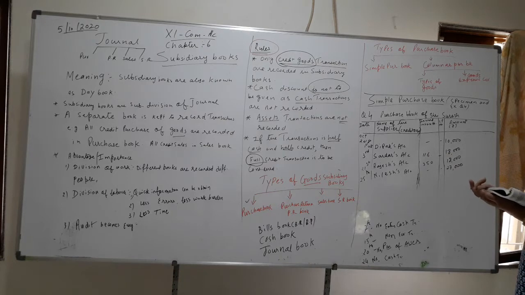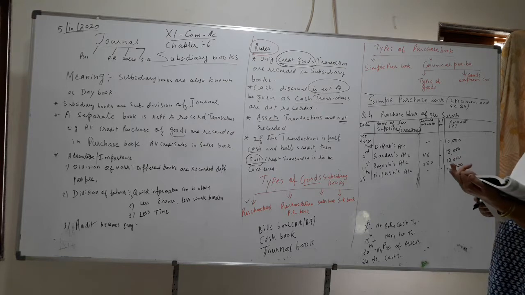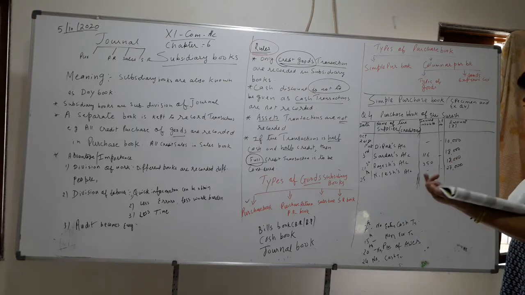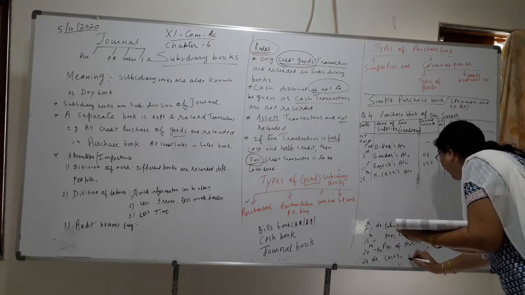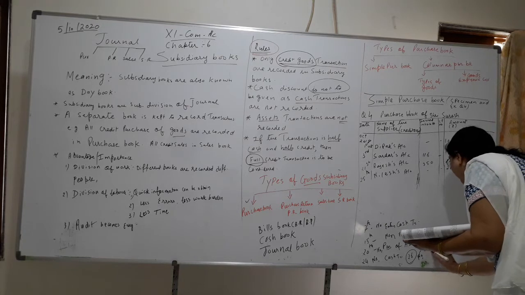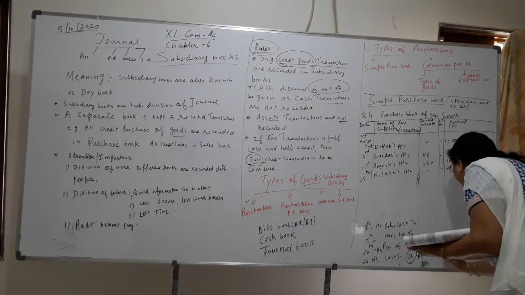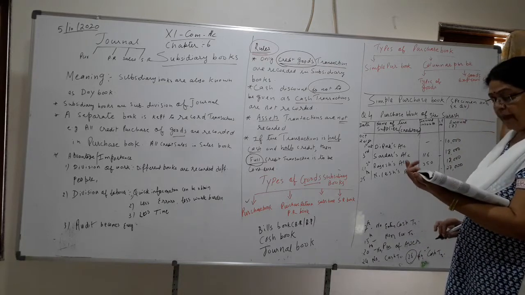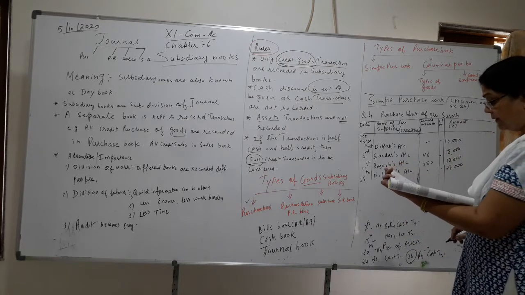Then 26th, purchase from Chirag, 10% TD, and half the payment paid immediately. Half the payment we are not taking. The amount paid immediately is also a cash transaction. 26th, no, cash transaction. Then on 30th, purchase goods from Nitil, yes.